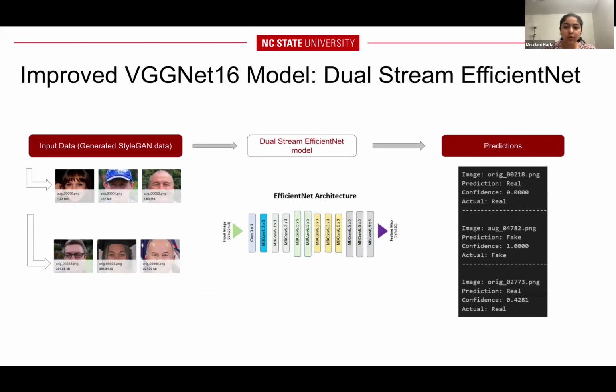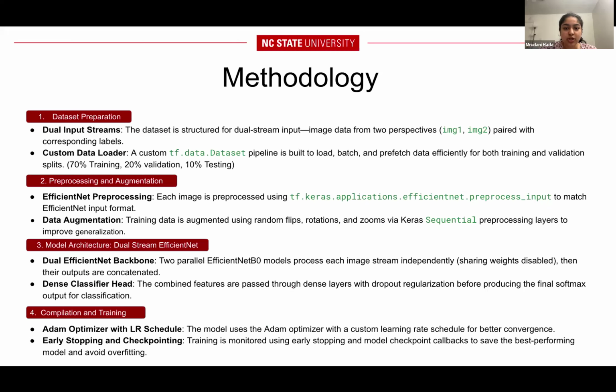Then we introduced our most successful architecture, the dual stream EfficientNet model. Each image, spatial and frequency, is processed through a pre-trained EfficientNet, which extracts high-level features using compound scaling. These streams operate independently with no shared weights to retain their unique perspectives. The outputs of both EfficientNet branches are flattened, then concatenated, passed through dense layers with dropout, and output through a final softmax classification layer.